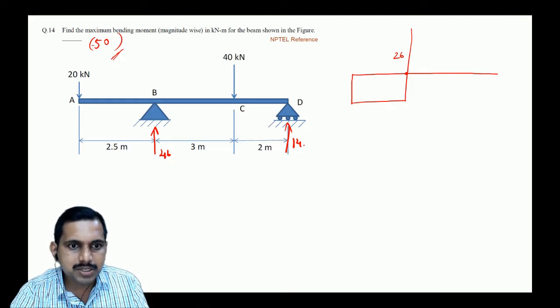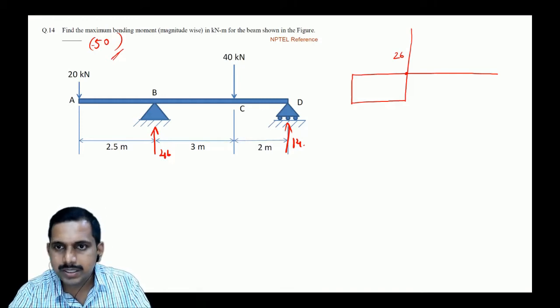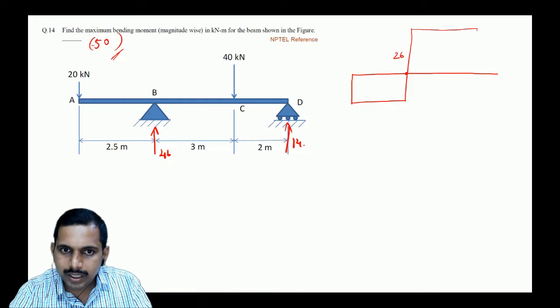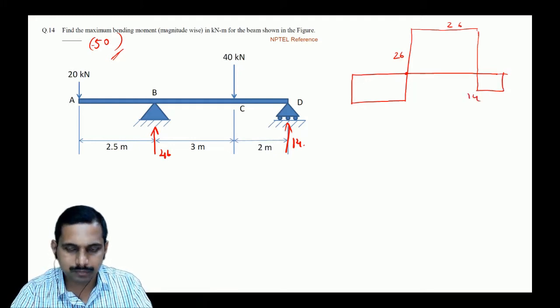Just a second, I think I missed somewhere. Yeah, 20 is there, then 46, okay, 26. Then after it comes over here, it comes down from 26. It drops down by 40, that means to minus 14, correct? So it drops down to 14, and then it drops down to 0. This is the shear force diagram, correct?